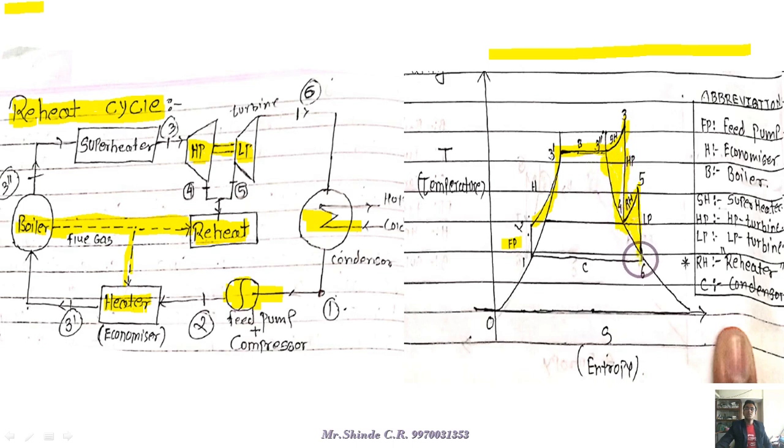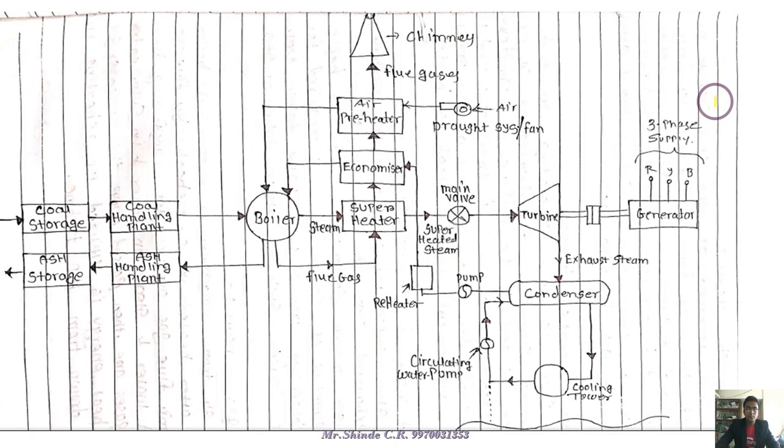Okay, so at the final state, 6 to 1, condensation is finally done. If you see, the area of this curve is much more than the previous two cycles, and it is very important to know that if the area under the curve is more, it shows that the system is highly efficient. Okay, the abbreviations are given as usual.